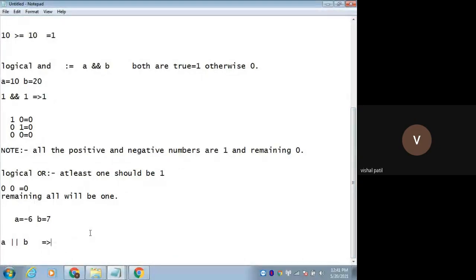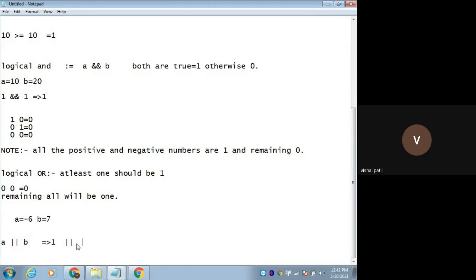What is the output? 1. Yes, correct. 1 is the correct output. Why? See, what is the value for A? Minus 6. Even though it is a negative number, it is 1. So 1 or, what is the value of B? 7, a positive number, so it will be 1 only.